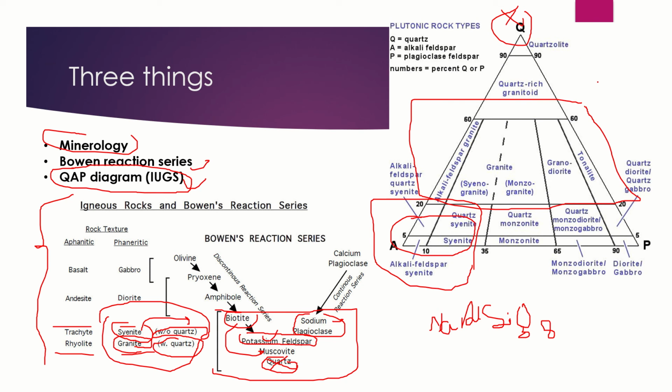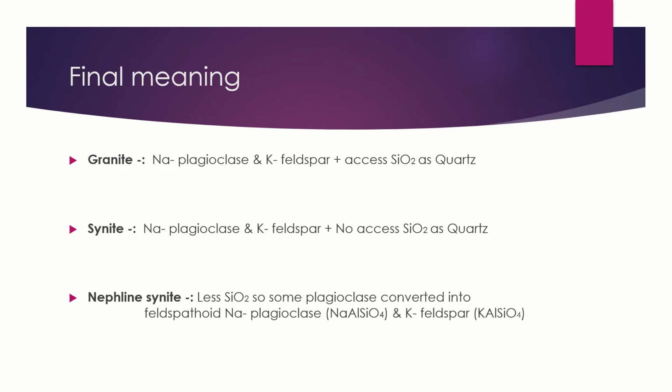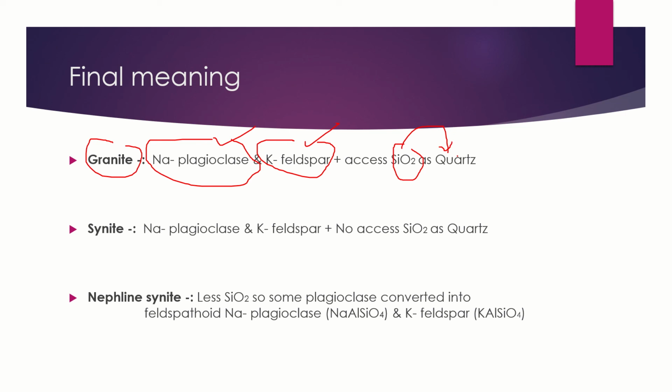Okay, let's go to our third slide where we are summarizing all of these things. So the final meaning is a granite. Granite is a rock which has sodic plagioclase, K feldspar or orthoclase, and has excess of silica. Apart from forming the plagioclase and orthoclase, we have extra silica and this will form quartz.